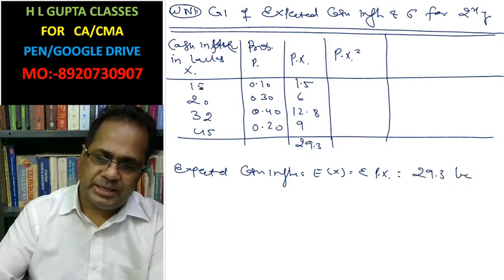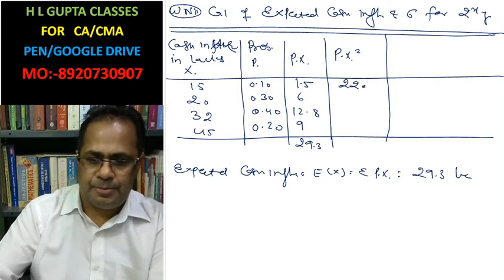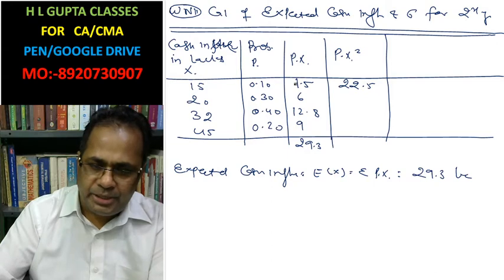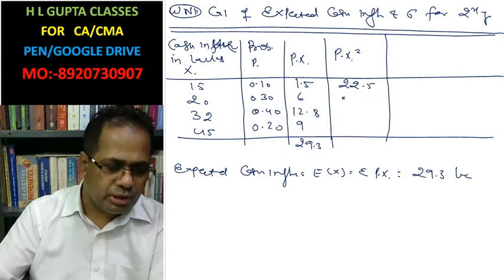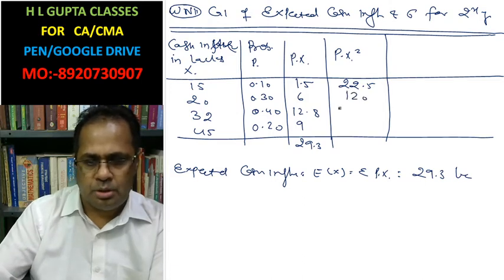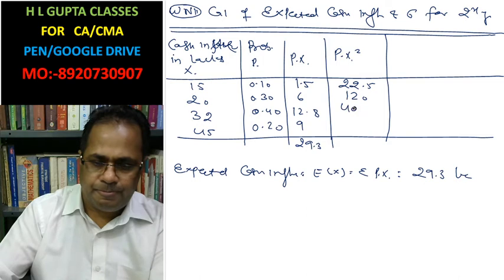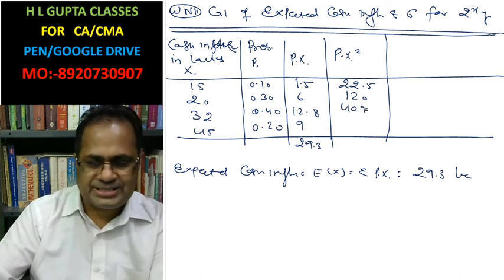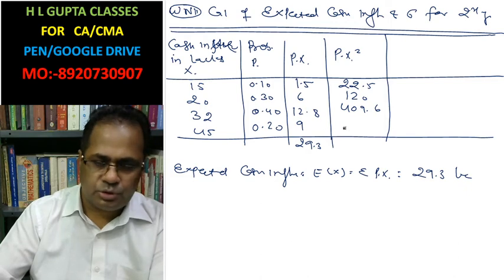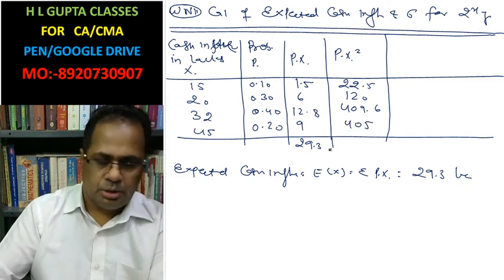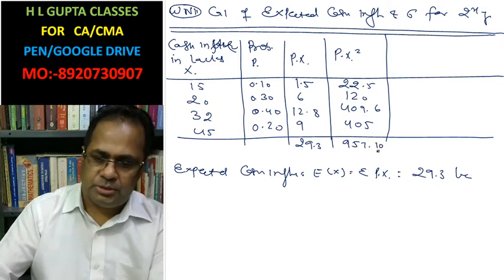Now for pi xi x square, multiply these: 15 into 1.5 is 22.5, 20 into 6 is 120, 32 into 12.8 is 409.6, 45 into 9 is 405. The sum is 957.10.